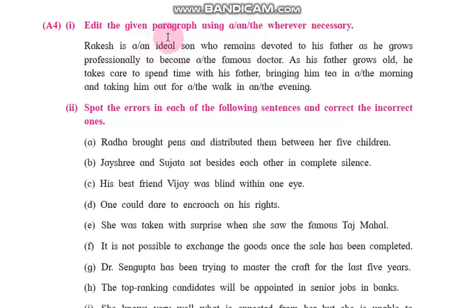Ideal, that means a vowel sound is there. When there is a vowel sound, then we use an. Rakesh is an ideal son who remains devoted to his father as he grows professionally to become the famous doctor.